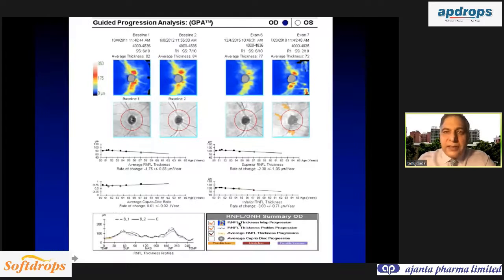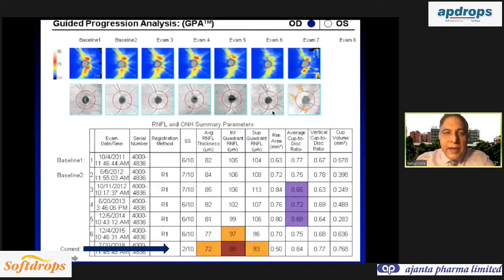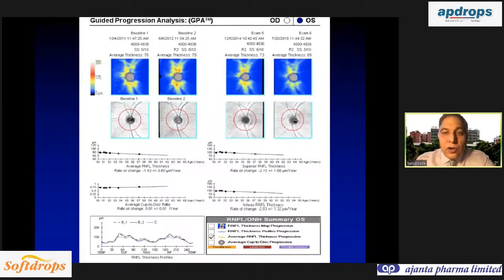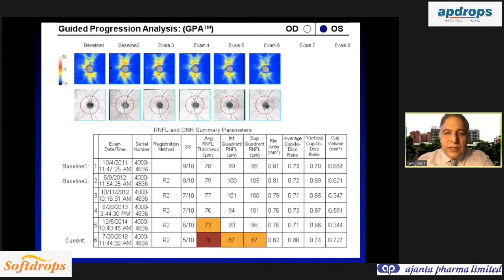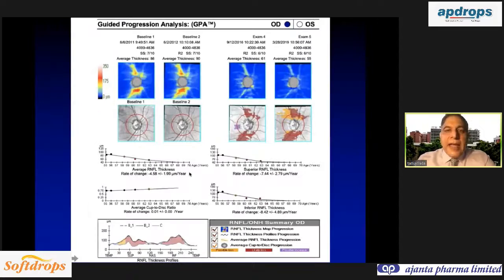So always check the signal strength before you comment on progression, because if you have cataract or PCO, that will give you a wrong signal strength and false progression. So always check the average RNFL thickness and the signal strength. They should both match the first two readings. Only then you can diagnose the patient as having progression.